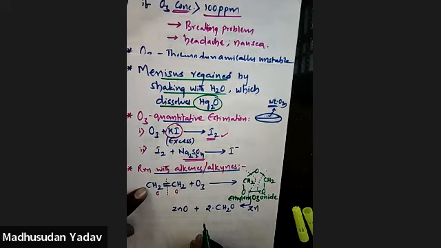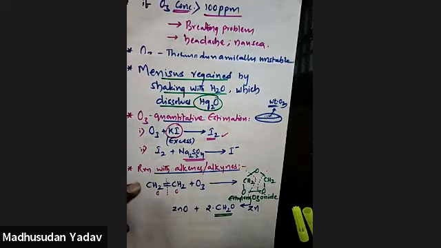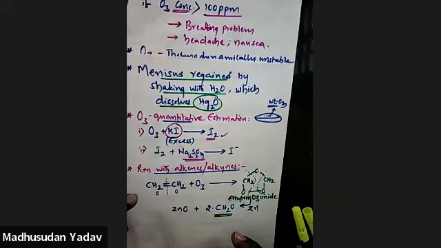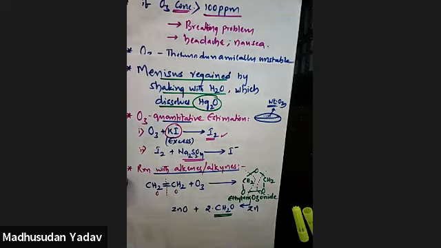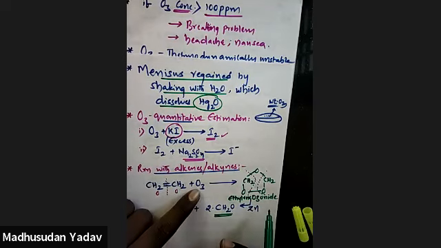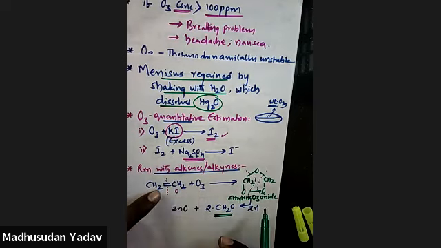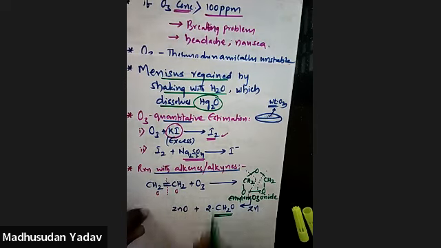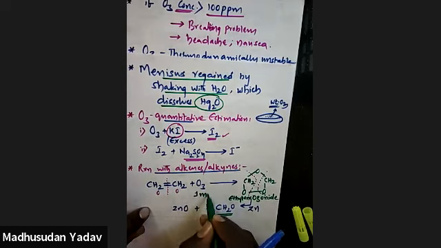That becomes 2 moles of CH2O, and this oxygen and this zinc convert to zinc oxide. So from alkenes, what is the final product you are getting? Formaldehyde. So here the double bond positions in alkenes are identified by ozonolysis. If 1 mole of ozone is reacted, one double bond is present in the given compound.